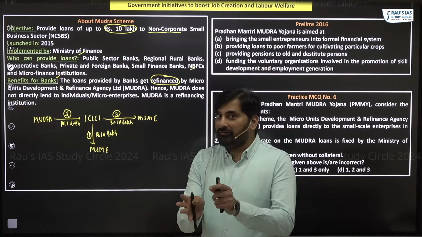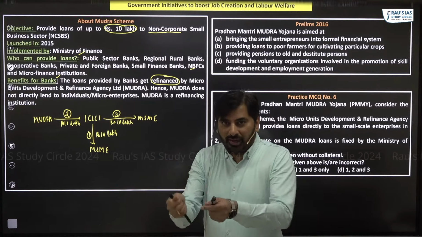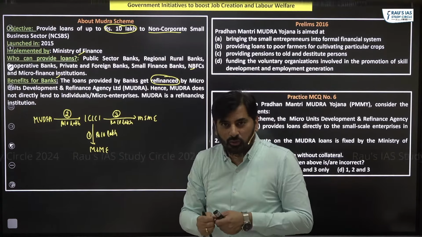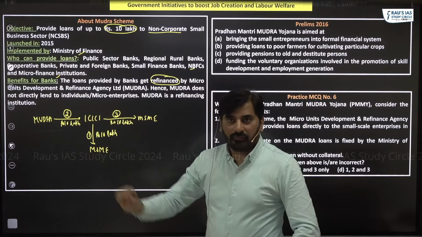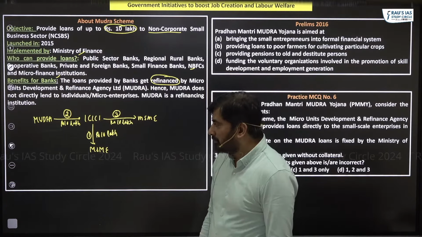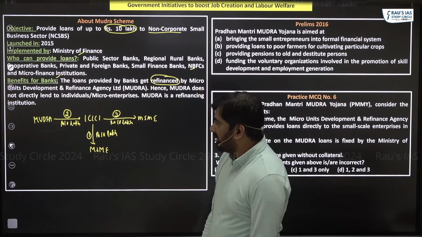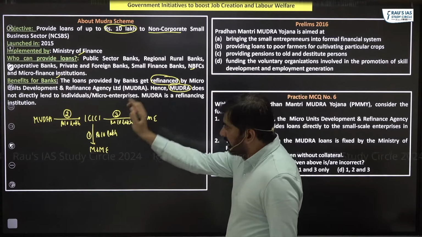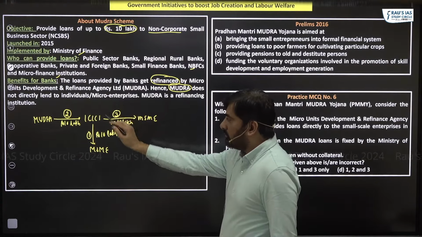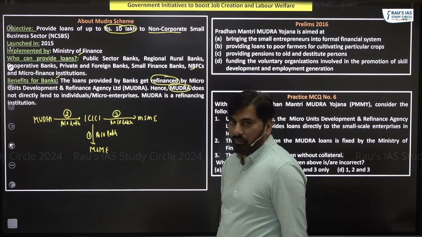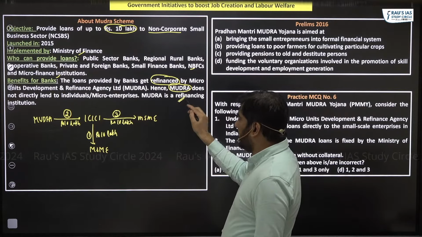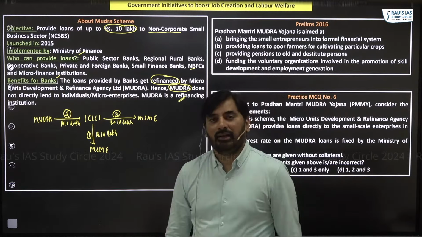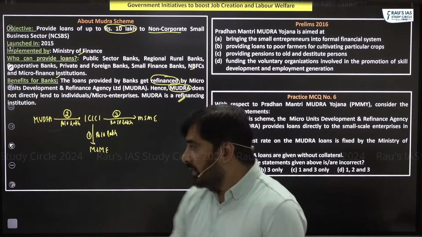That is why refinancing is a very strong way to promote financial inclusion, particularly among the MSME sector. So this is what refinancing is. So understand, Mudra does not directly lend loans to individuals or micro enterprises. It is mainly a refinancing institution.